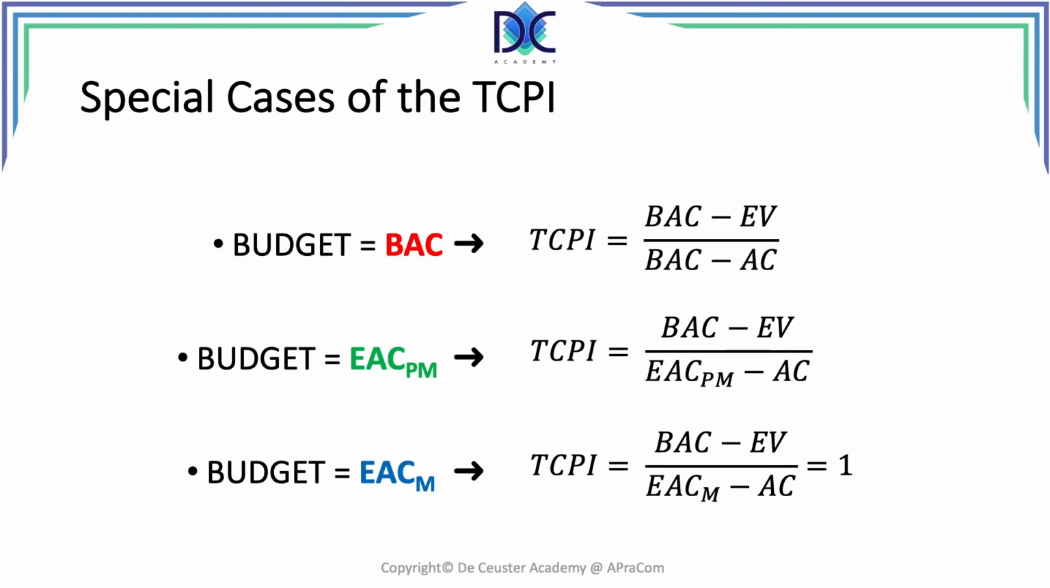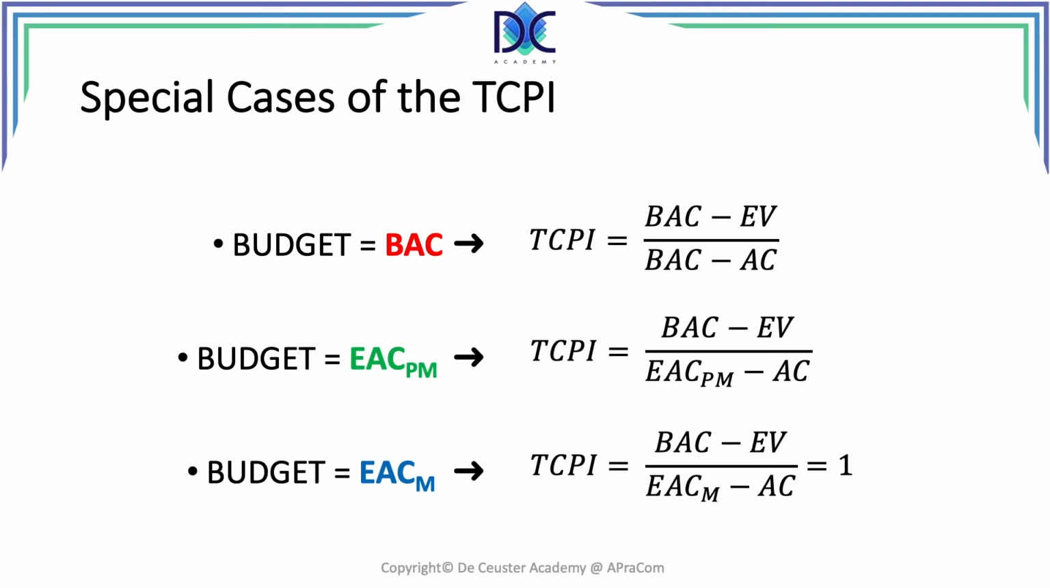When the budget is equal to the estimate of the project manager, we have to replace the BAC from the first formula in the denominator by the estimate at completion by the project manager, and we can immediately see how realistic this is.